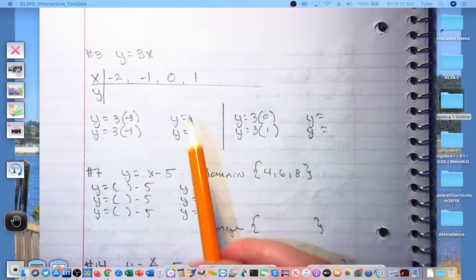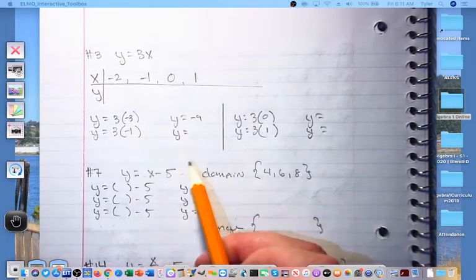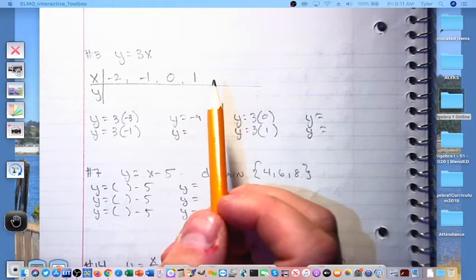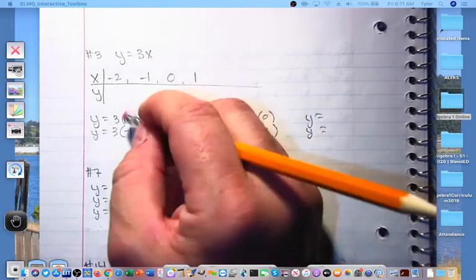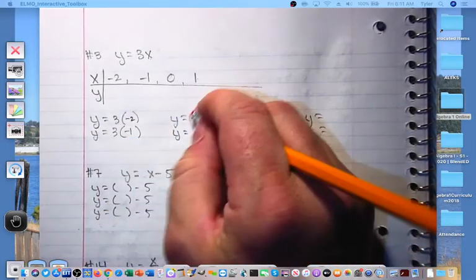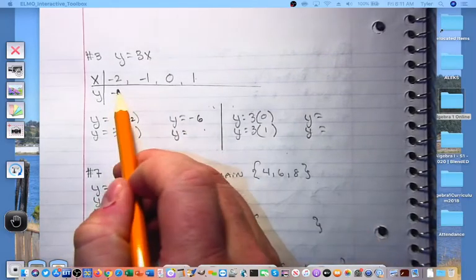So let's work it out and see what our outputs become. 3 times -3 is going to be a -9. So that's my first output. I don't see it. My -3, -2 is what I was supposed to put in. So let's correct that. Sorry for my mistake. Here we go. That's going to produce an output of 3 times -2 is -6.